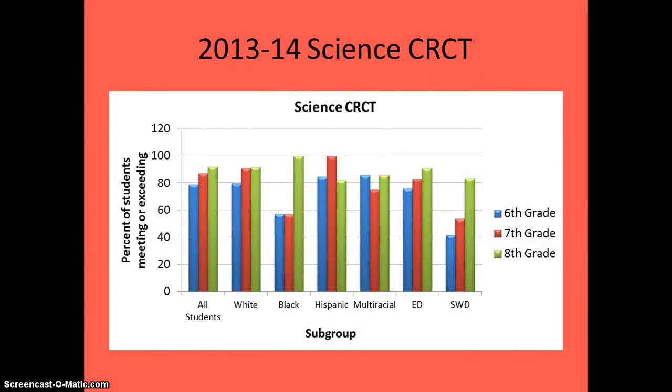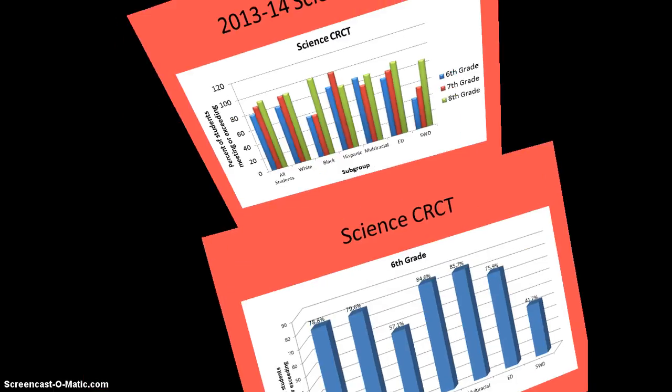This chart represents the subgroup data of the percent of students meeting or exceeding the CRCT in science for the three different grade levels. As you can see, the white population is very close to the all-student population, which would make sense considering it is 75% of the student population. And you will see that there are several groups that are not performing well in science. So we're going to look at the grade levels to look at this a little bit more.